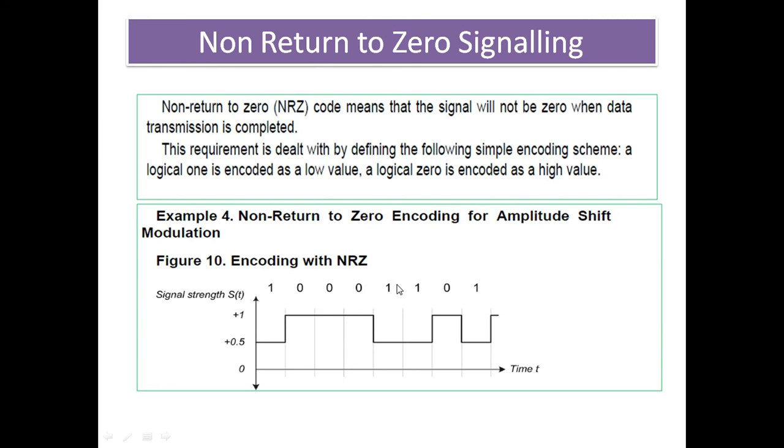When there is a transition from 0 to 1, your voltage level changes from 0.5 to 1. Then for the two bits it remains at 1. Again at the transition from 1 to 0, it changes from 1 to 0.5 volt, and this process continues. This is called non-return to zero encoding for amplitude shift modulation.